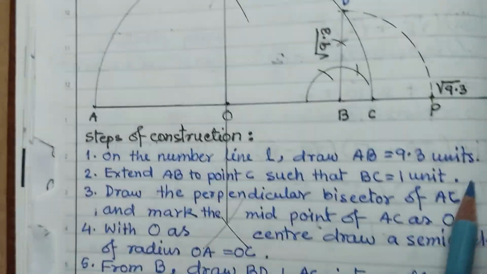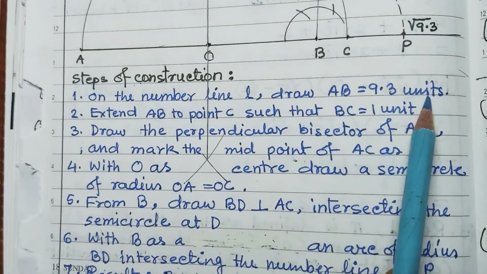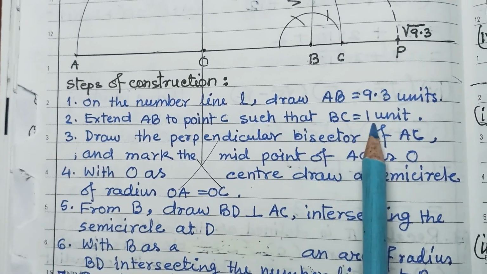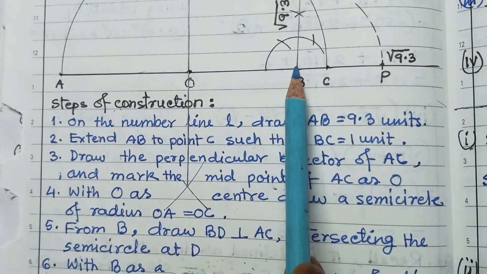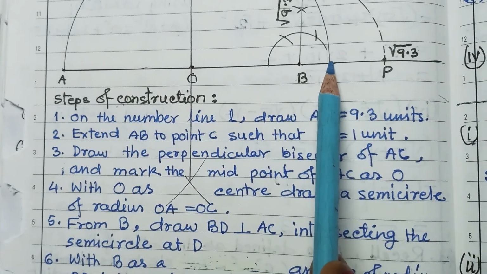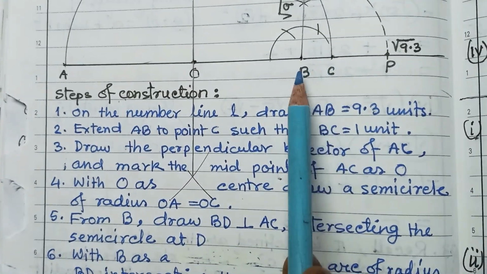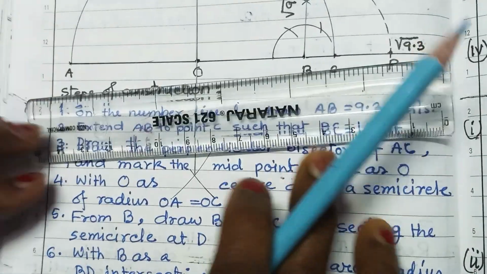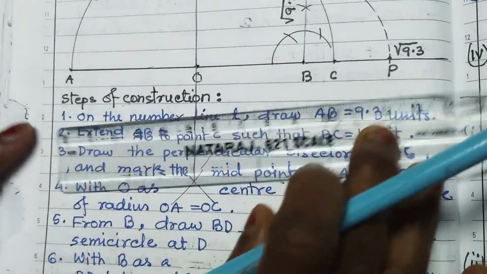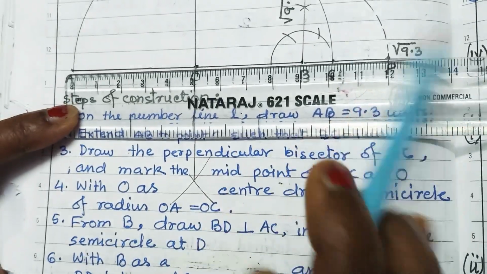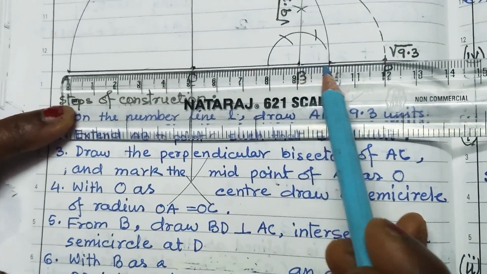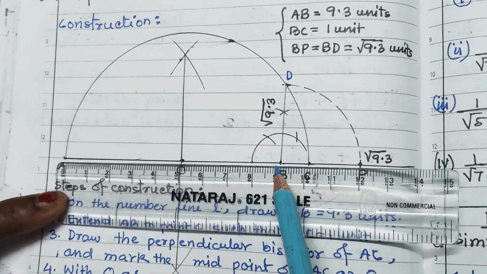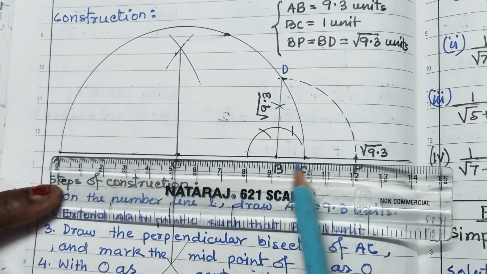Steps of construction I have written: AB is equal to 9.3 units, and then such that BC is equal to 1 unit. With a scale you can see that this length is 9.3, and this is 1 unit, 1 centimeter.